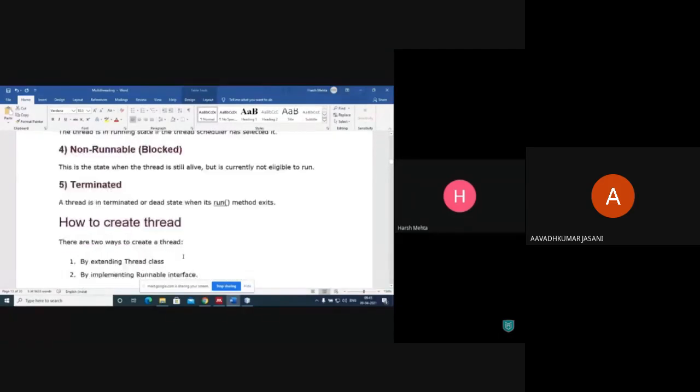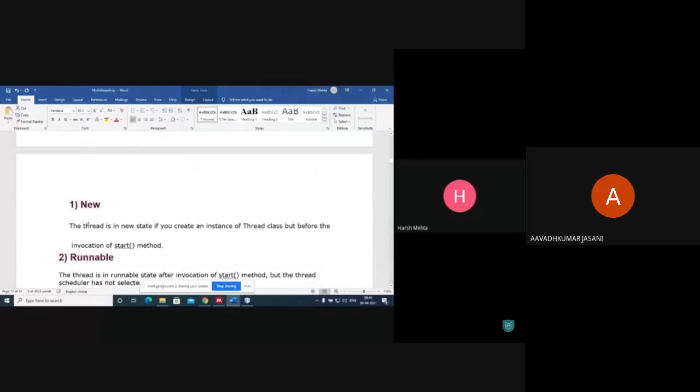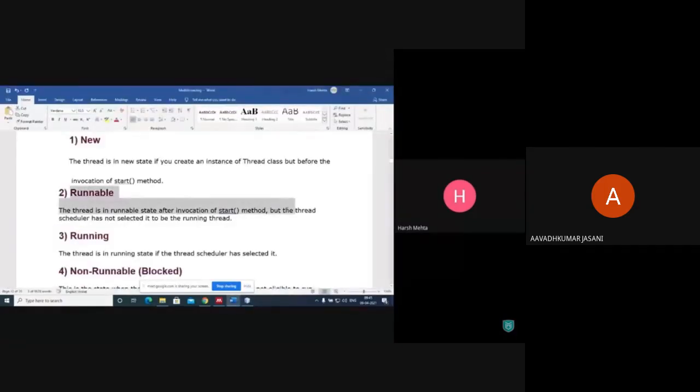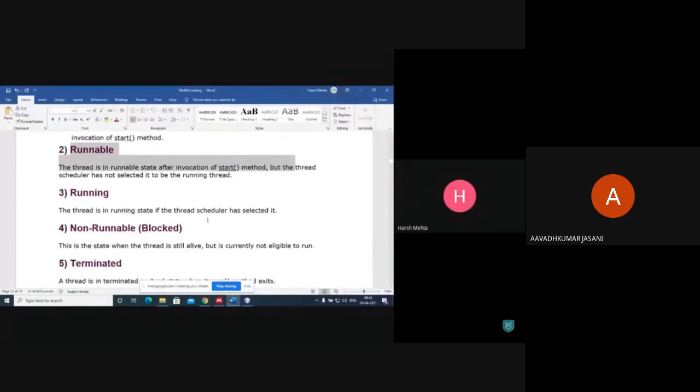Now you see the new state. Before the start method, whatever thread you make is in the new state. Runnable means whenever we call the start method, the thread becomes runnable. We are not going to study the thread scheduler, but it is an internal process which sends the thread to the processor for execution.